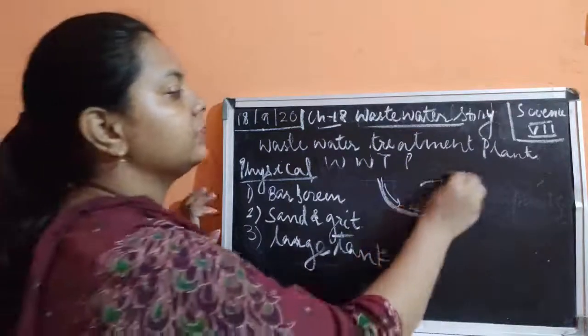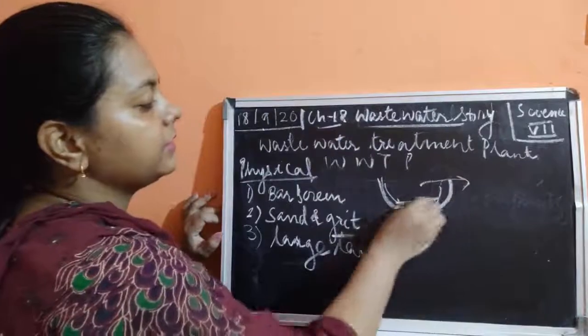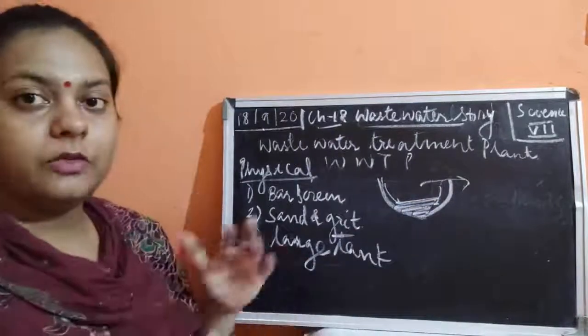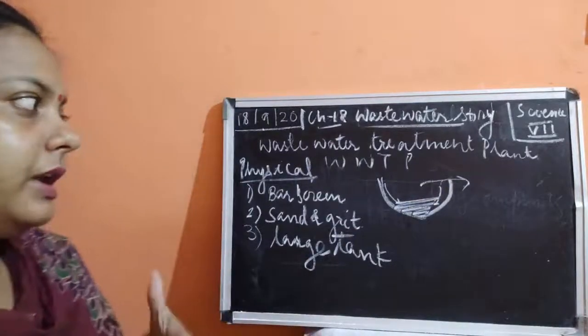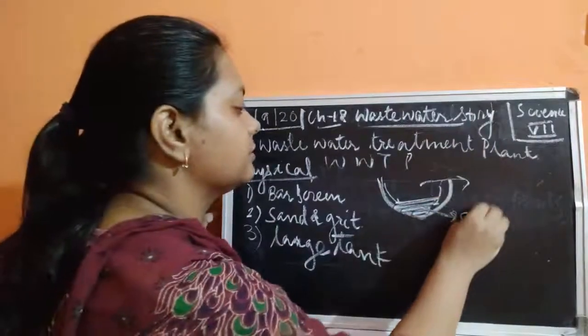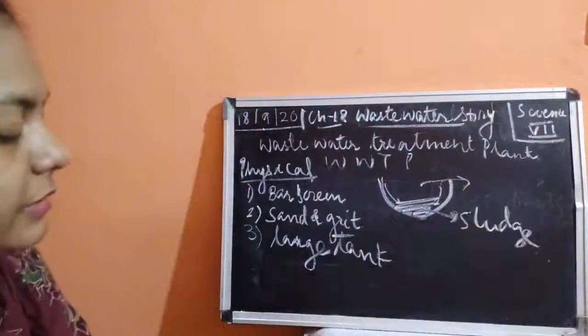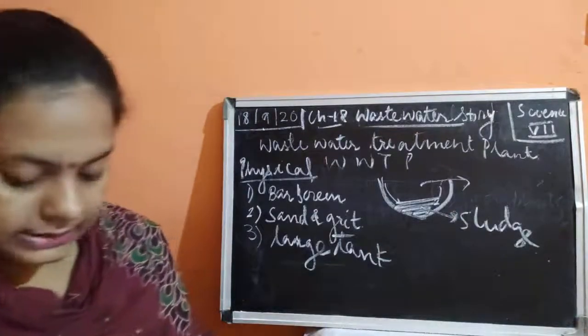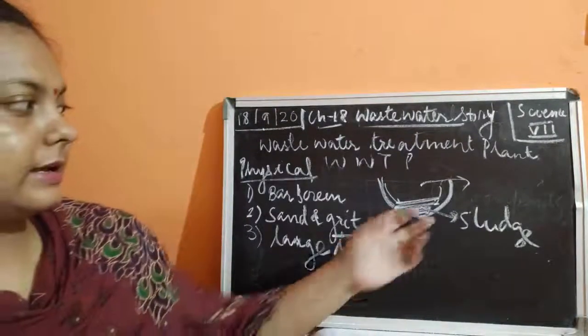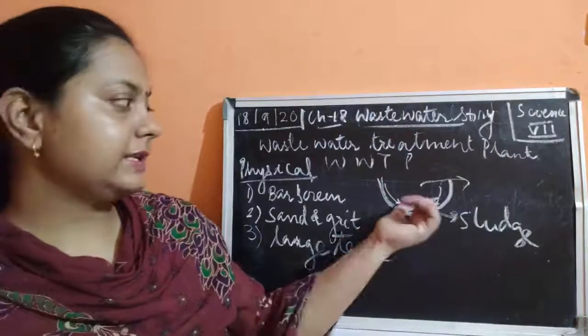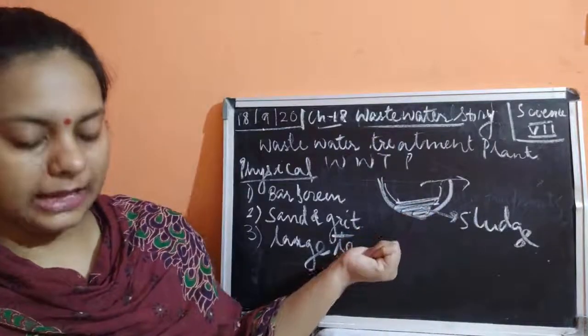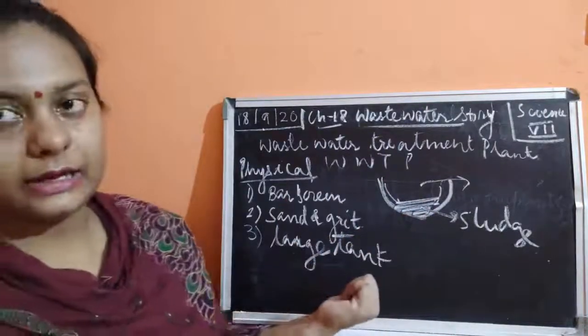Water is passed into the next tank, and the waste material which is left over here is removed with the help of a scraper. Okay, and this is known as sludge. Sludge, SLUDGE. What is sludge? Sludge is a solid waste which settles in this big tank after the sand and grit tank.